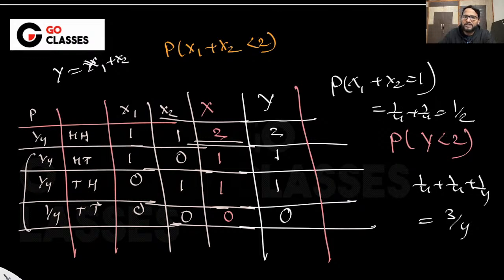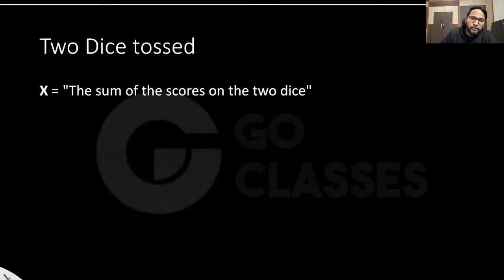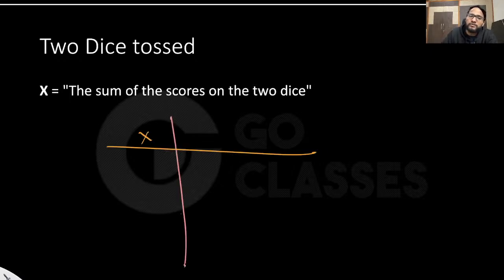Now let's do one last example, and then I think we are all set to understand this random variable. Suppose there is a random variable x which I define as the sum of scores on 2 dice. I can define any random variable, anything. So basically, you are tossing a die 2 times. Tell me what are the possible values of x that you can get. If you are tossing it 2 times, you are adding the scores. The minimum value could be 2, right? And 3 could appear, 4 could appear, 5 can appear, and up to 12. So these are the possible values of x.